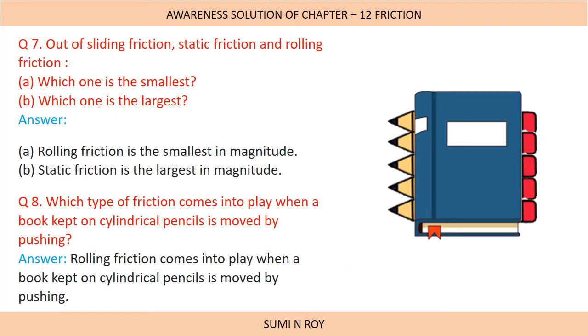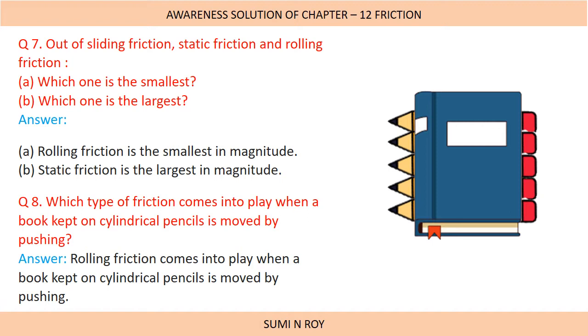Next question: out of sliding friction, static friction and rolling friction, which one is the smallest and which one is the largest? As we know, static friction is greater than sliding friction, which is greater than rolling friction. So we can say rolling friction is the smallest in magnitude and static friction is the largest in magnitude.